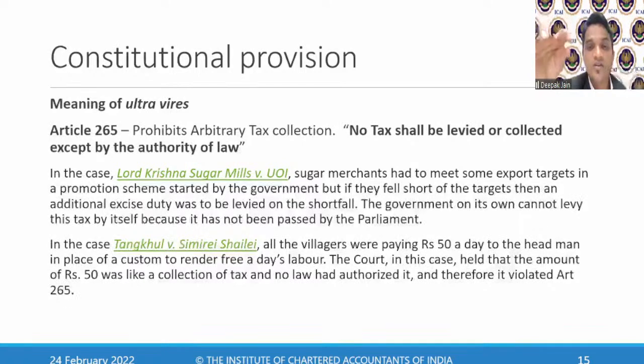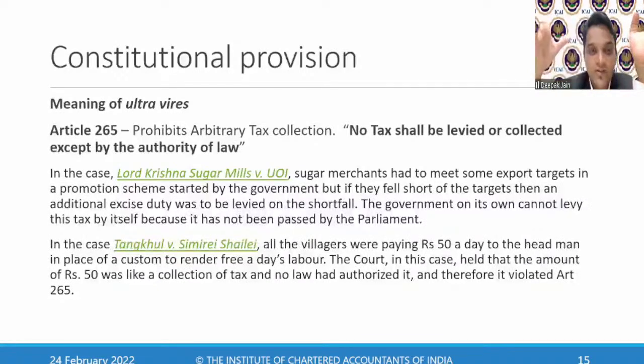The government on its own cannot levy this tax because it had not been passed by the parliament. It has to be passed in the parliament, and there should be a levy under the excise law saying that taxes shall be levied on the shortfall. But did the excise law say so? No. Excise duty is a duty on the manufacturing of goods. If I manufacture, I pay excise duty. But if I fall short of my export target, can you levy additional taxes?